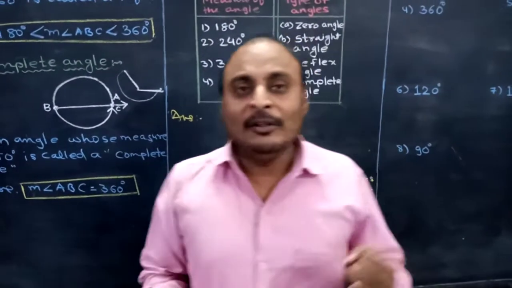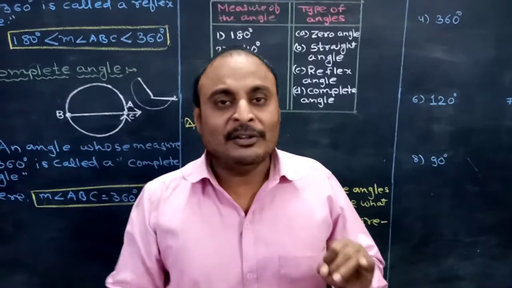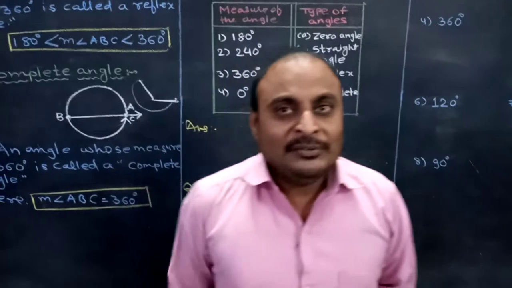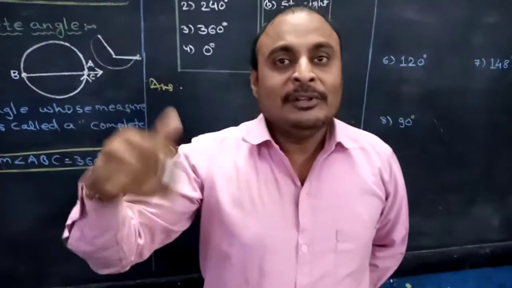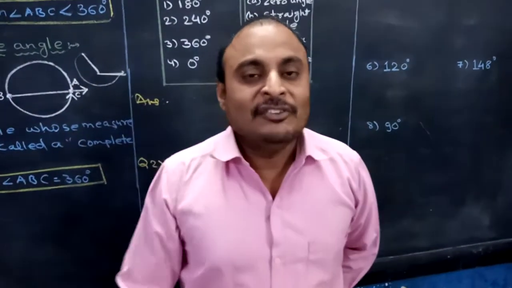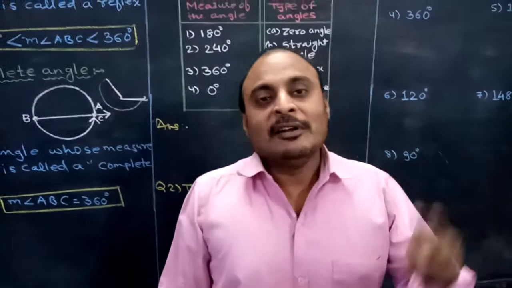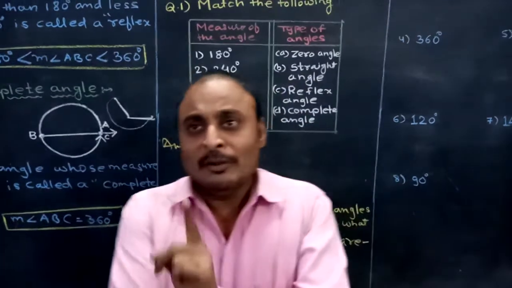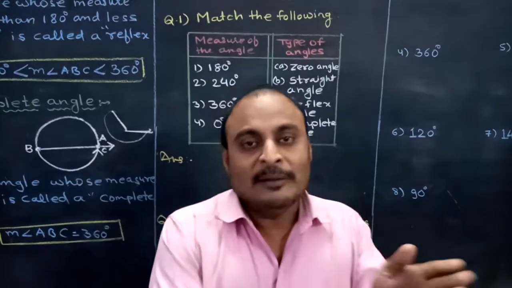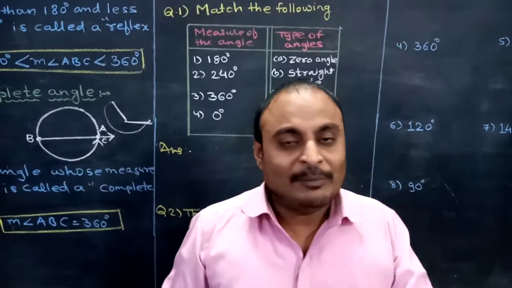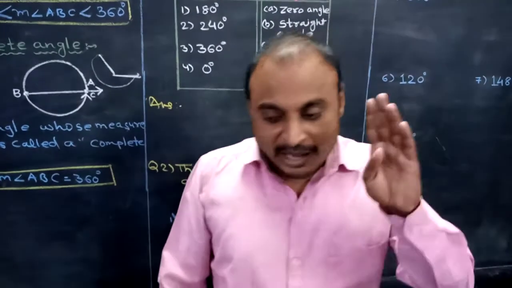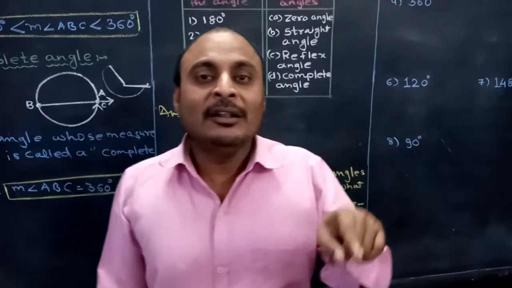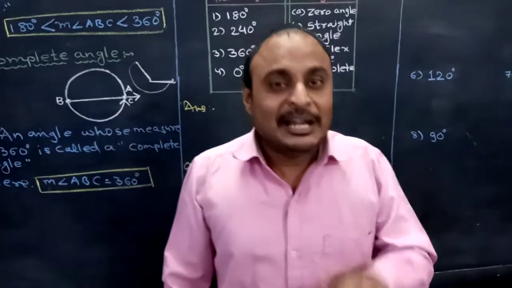The first type of angle was zero angle, in which the measure of the angle will be zero. Second was acute angle, meaning an angle whose measure is more than zero but less than 90. Our third type was obtuse angle. Obtuse angles are those angles whose measure is more than 90 but less than 180. Our fourth type was right angle. Right angle means what? An angle whose measure is exactly 90 degrees.